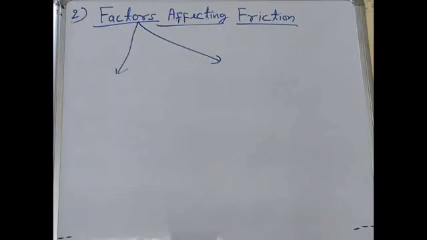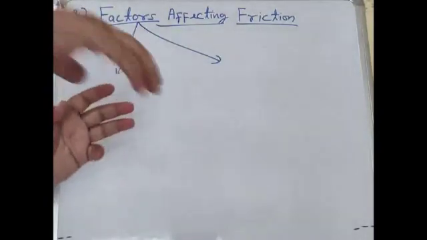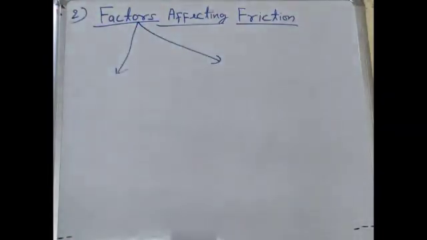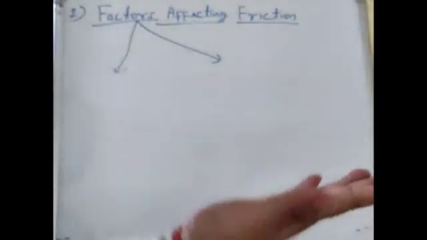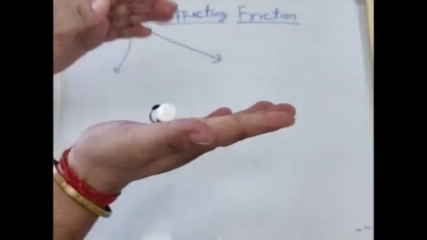Sometimes some surfaces appear very smooth, but there are still some irregularities present in those surfaces, and those irregularities come in contact with the object you are rolling on that surface. Suppose this is your table and you are rolling that object.